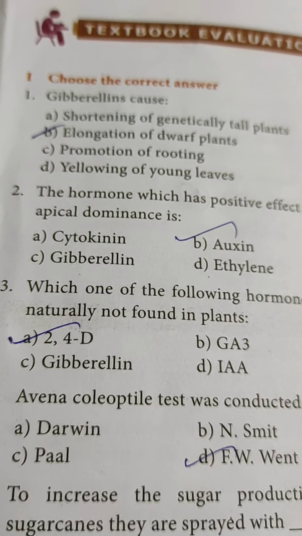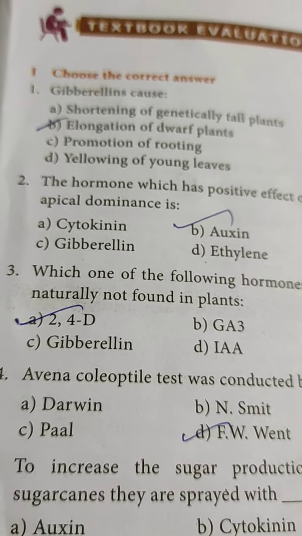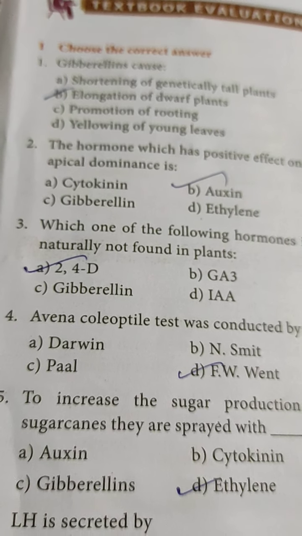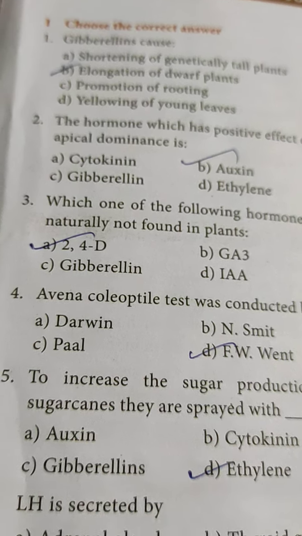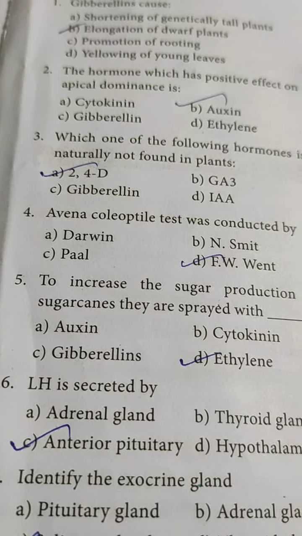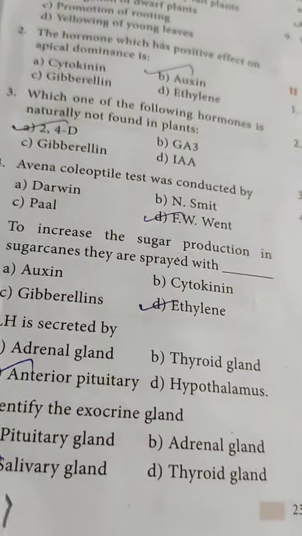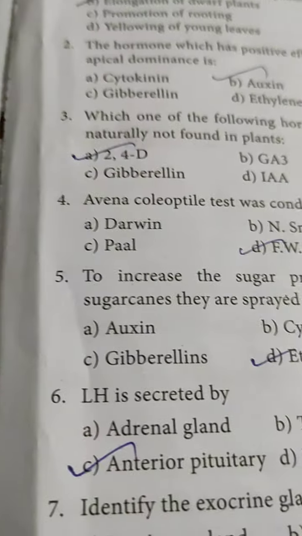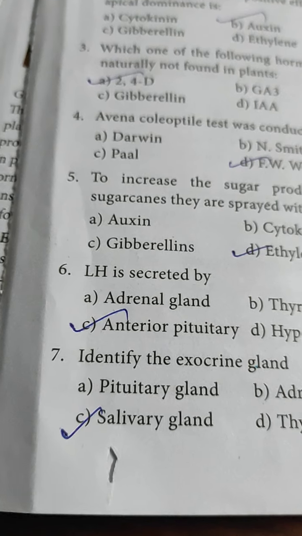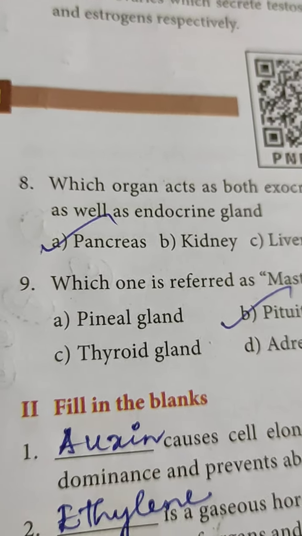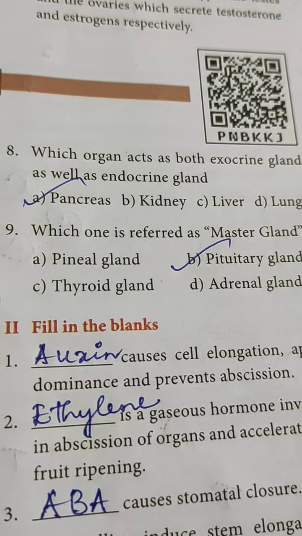Second question is second option, auxin. Third question, 2,4-D. Fourth question, FW went. Fifth question is ethylene, D option. Sixth question is anterior pituitary. Seventh question is salivary gland. Eighth question is pancreas. Ninth question is pituitary gland.